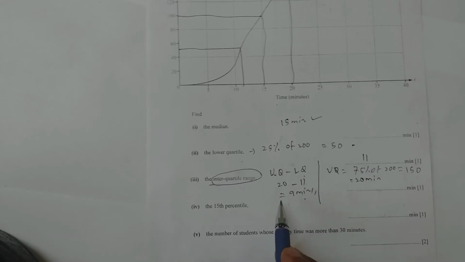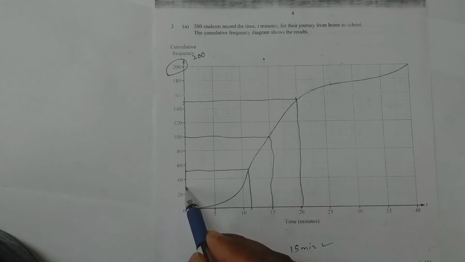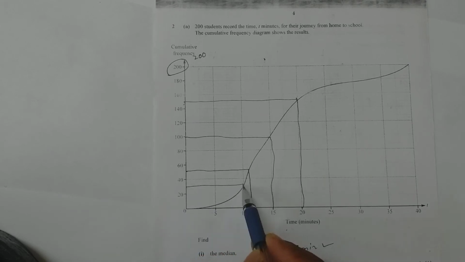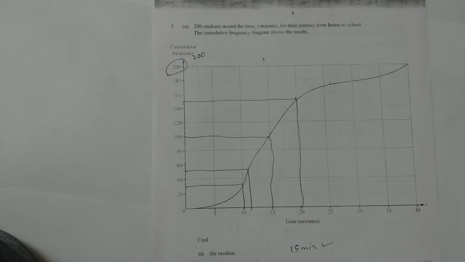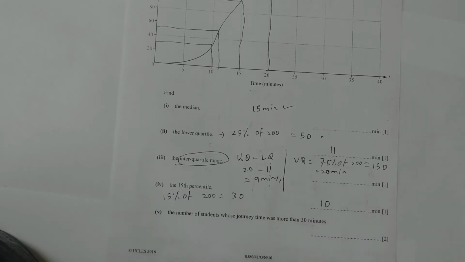Next is 15 percentile. So 15 percentile of 200 is 30. So at 30 you need to draw the line. So 30 is here, draw the line. So it's exactly 10. So that is your answer, 10 minutes.